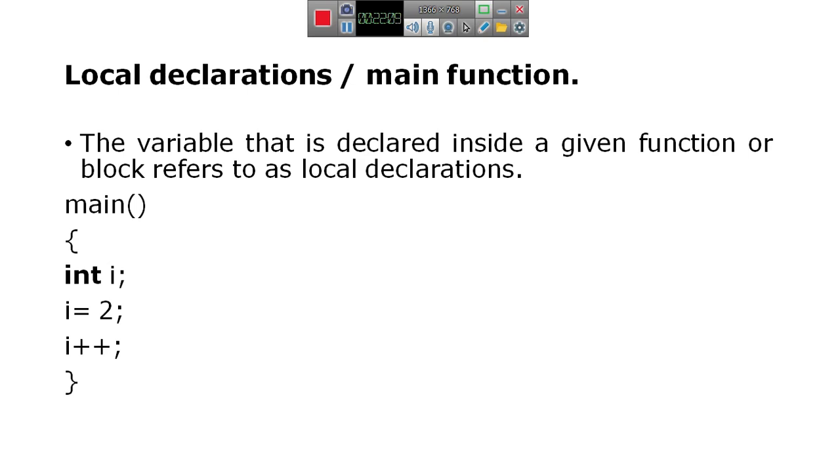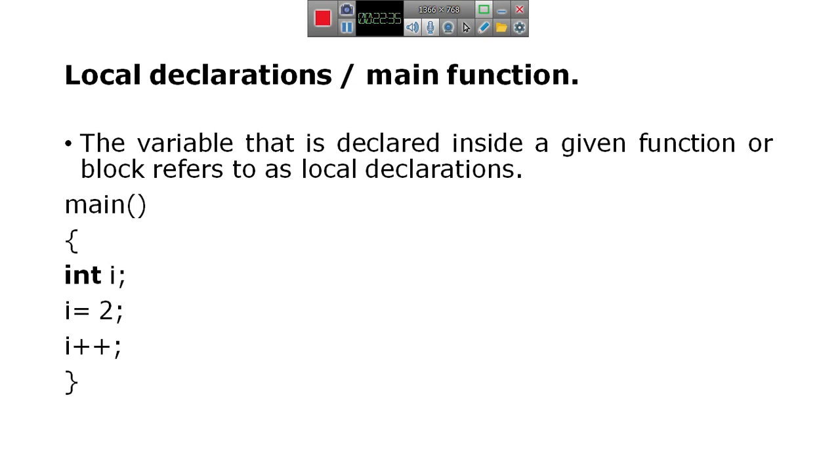For storing two numbers, two memory locations, and for storing the result, that is another memory location, for displaying output. So it requires three memory locations.